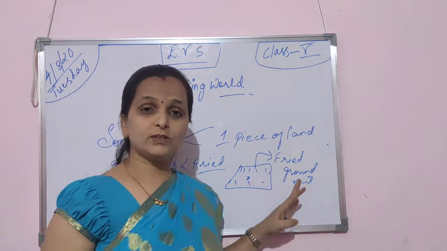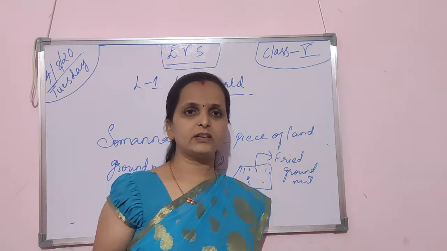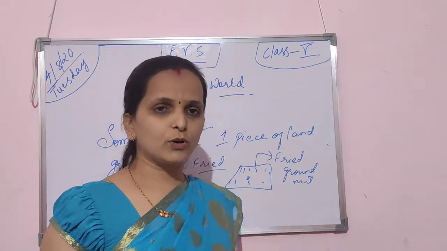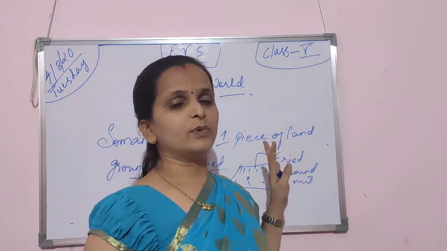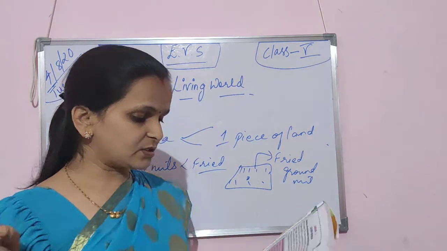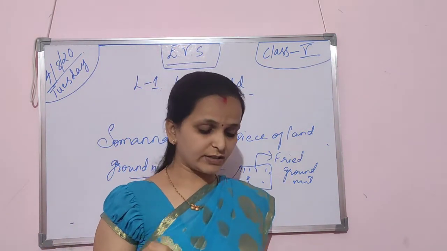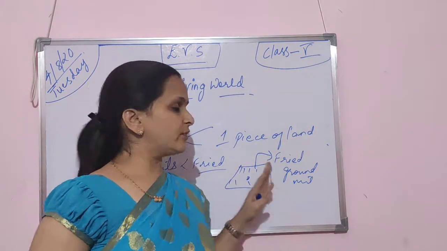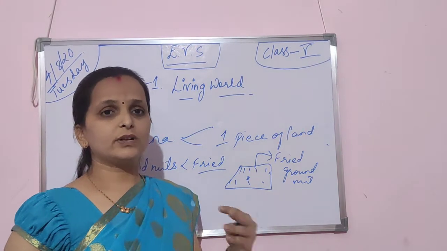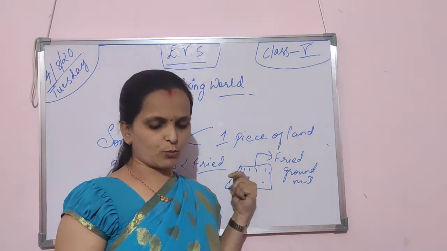So, by doing so, he may not beg to others. He may not ask anyone to give the food or anything, and no need of doing any work after this. He will keep on eating the fried groundnuts when the plants grow the fried groundnuts. Also, he felt that if he sowed the fried groundnuts, the yield would be fried groundnuts, so there would be no need to fry the groundnuts also. If I sow the fried groundnuts, what happens? He has no need to take the groundnuts and fry them once again. Right? So he thought about that.